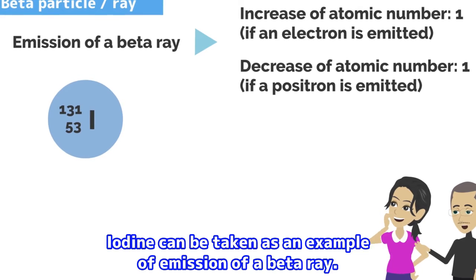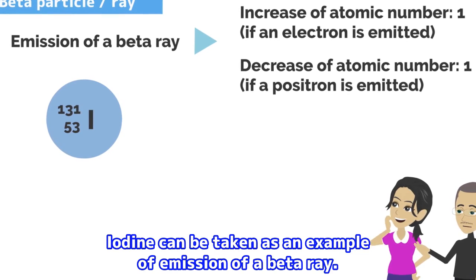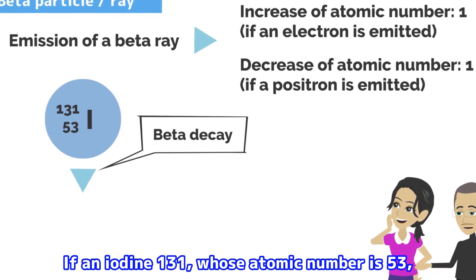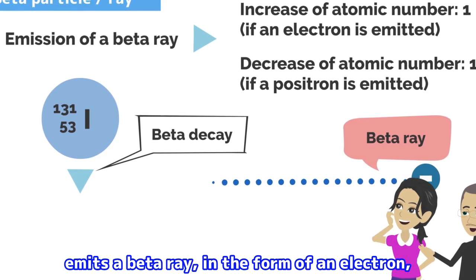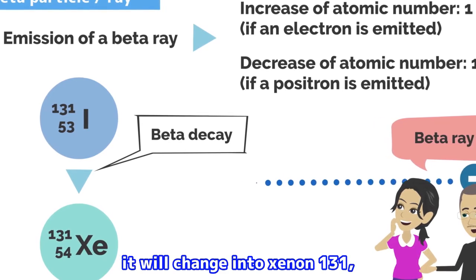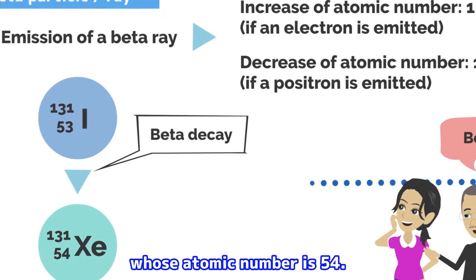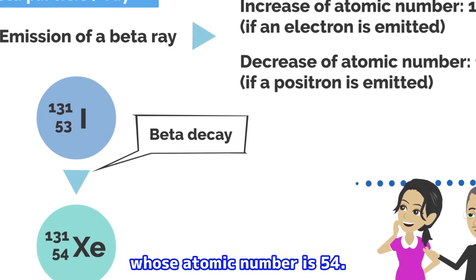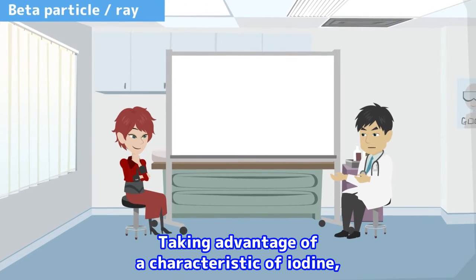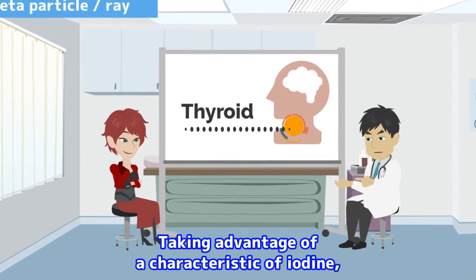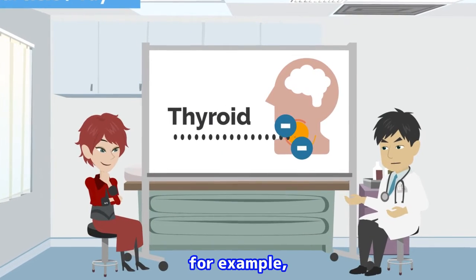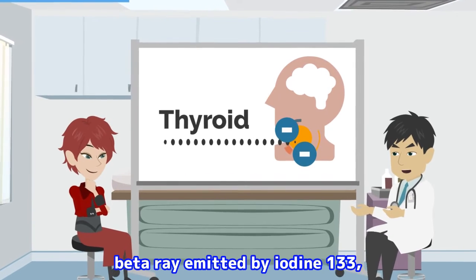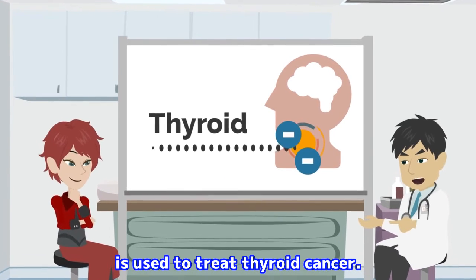Iodine can be taken as an example of emission of a beta ray. If iodine-131, whose atomic number is 53, emits a beta ray in the form of an electron, it will change into xenon-131, whose atomic number is 54. Taking advantage of a characteristic of iodine, which is likely to be accumulated in the thyroid, for example, beta ray emitted by iodine-133 is used to treat thyroid cancer.